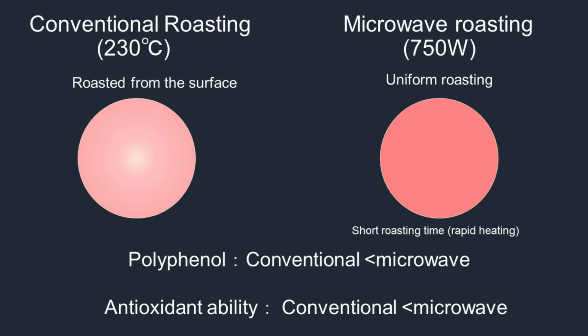This is a specific feature of microwave heating. So in the microwave roasting, it prevents losing the antioxidant substance. So this is why the concentration of the chlorogenic acid is higher than that of the conventional roasting method.